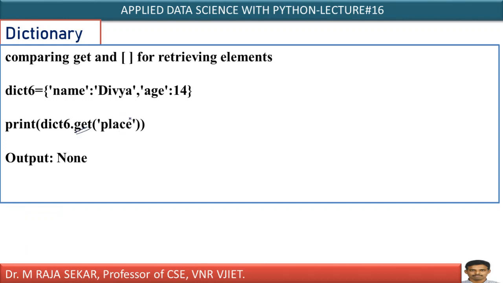Whereas in the case of the dict6.get method, I already discussed the get method. Do you have a place key? You don't have a place key. In that case, what will it return? It will return None, isn't it?